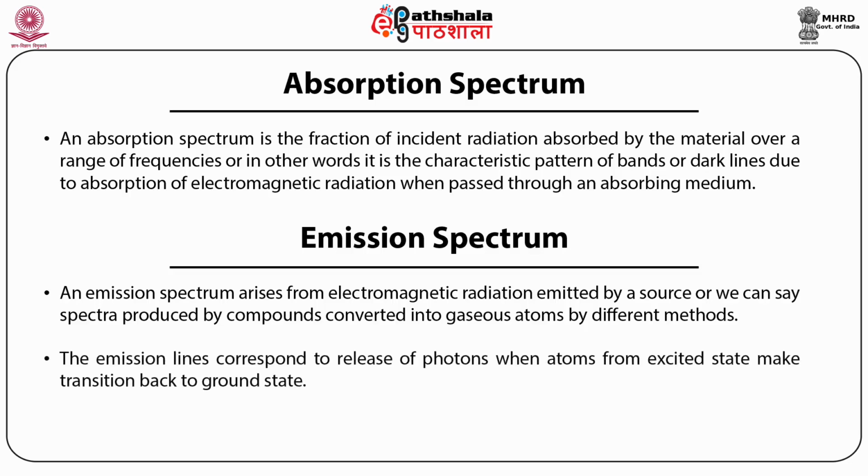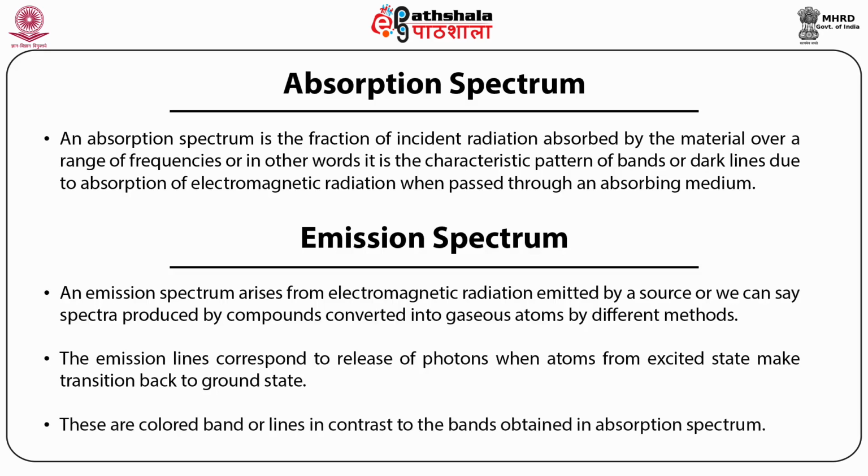The emission lines correspond to the release of photons when atoms from an excited state make a transition back to the ground state. So these emission lines are obtained by exciting atoms, and when these excited atoms release this excess energy in the form of light, they produce an emission spectrum. They are colored bands or lines, compared to the absorption spectrum, which is mostly black and white, with bands obtained in the absorption spectrum.